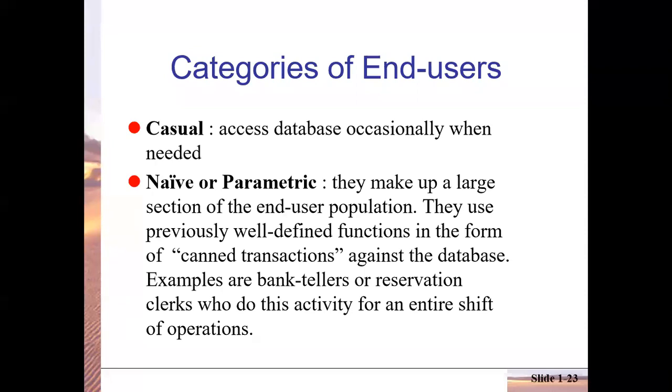So this category of users who perform these transactions again and again are called naive or parametric users. I hope you understood what you mean by naive or parametric users here. So those users who frequently do the same transactions repeatedly against the database, usually on a daily basis, etc. Fine.